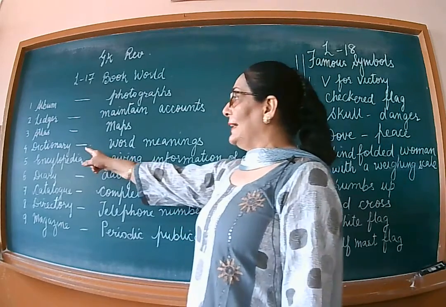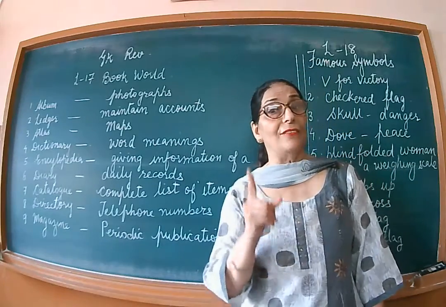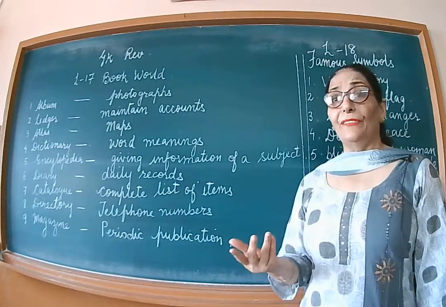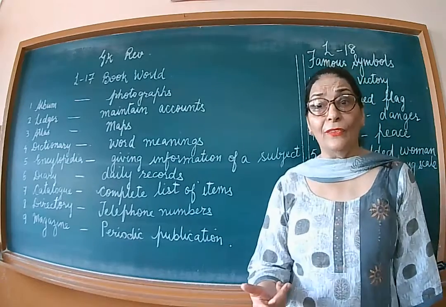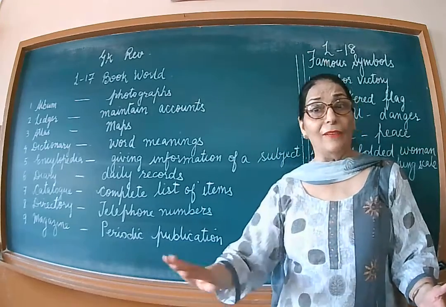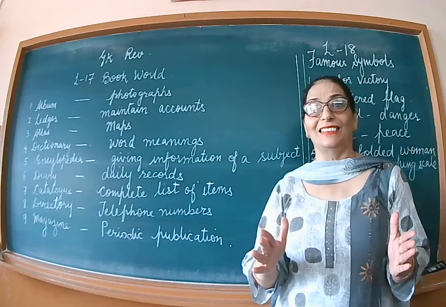So next book is a dictionary, and all the children must have a dictionary at home. Whenever there is a difficulty in knowing the meaning of a word, you should open a dictionary. It's all written alphabetically. All the words of the world are written in that dictionary.